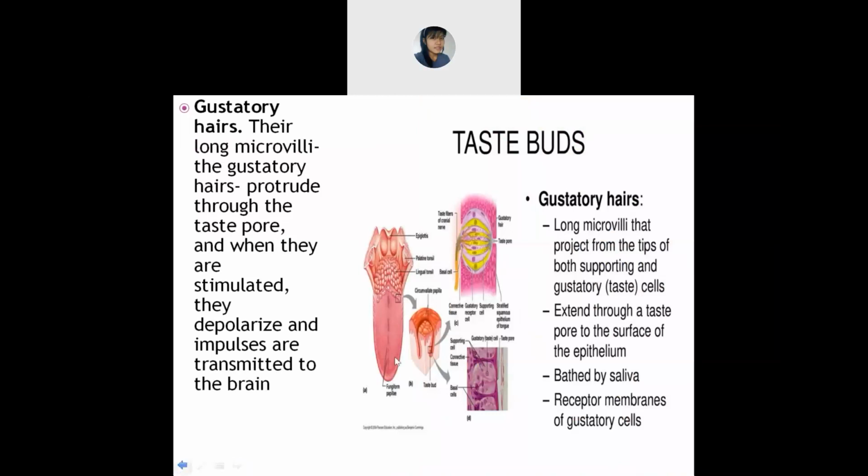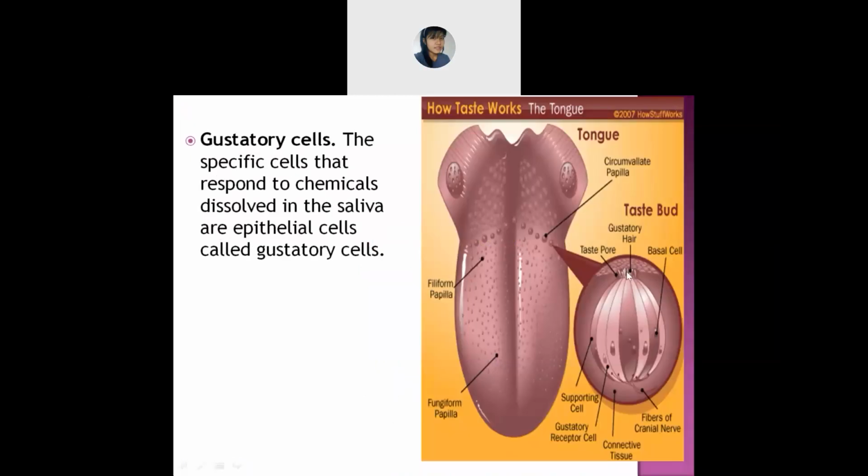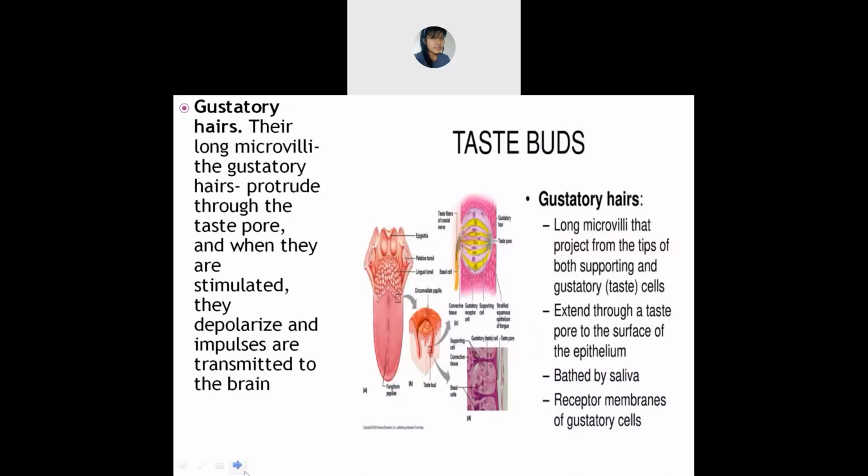From the picture itself you can also see they are thin hairs. So they are known as the microvilli. Microvilli means they are very minute in structure, and they are like hairs.